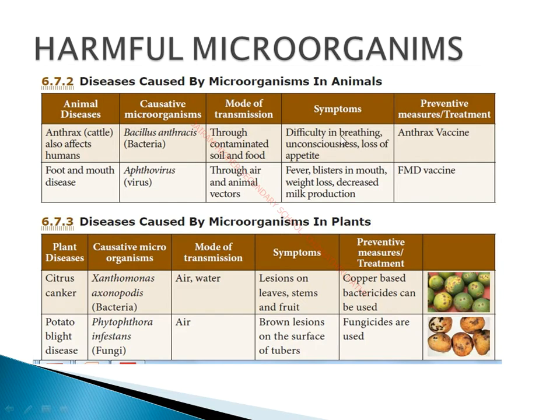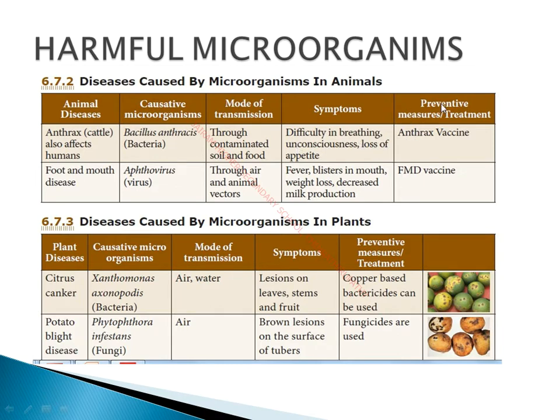So difficulty in breathing, the animal or person affected is unable to breathe, so that is called difficulty in breathing. And unconsciousness, they lose their consciousness. And loss of appetite, appetite means hunger, so not feeling hungry is called loss of appetite. So these symptoms are mostly seen in cattle, and mostly in cattle we have seen this anthrax disease. So even the cattle are prone to bear such symptoms such as difficulty in breathing, unconsciousness and loss of appetite.